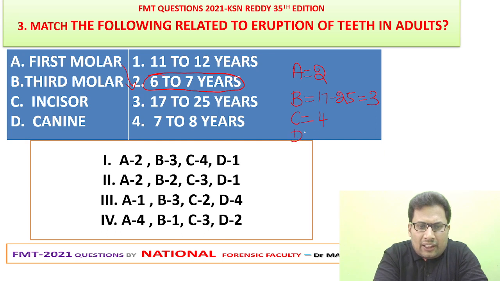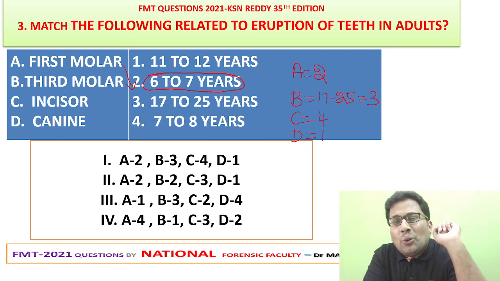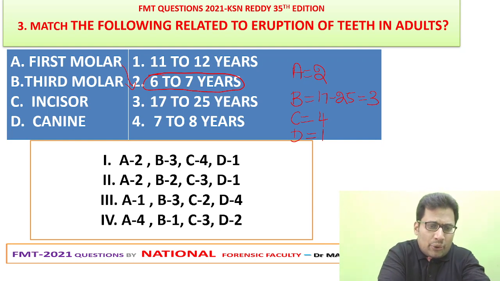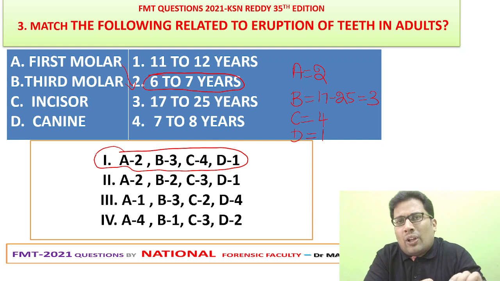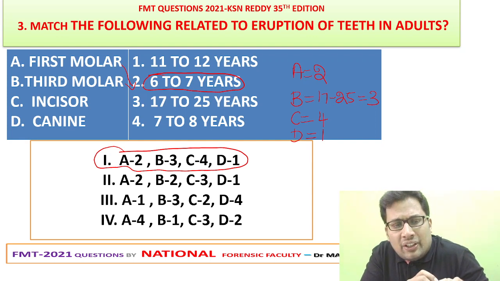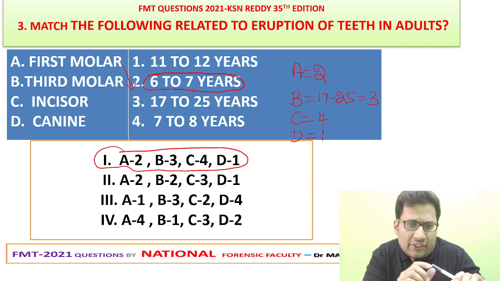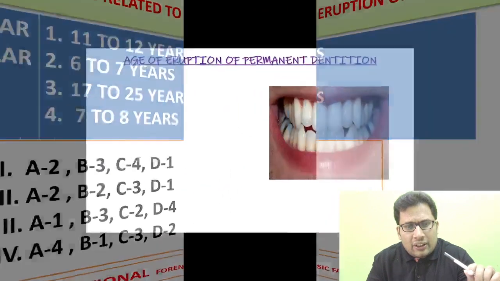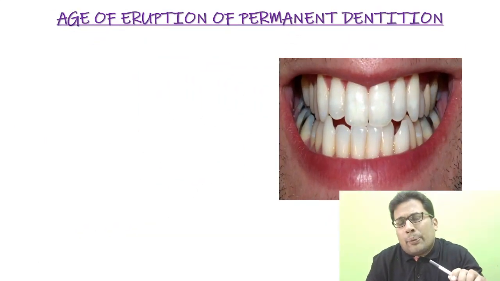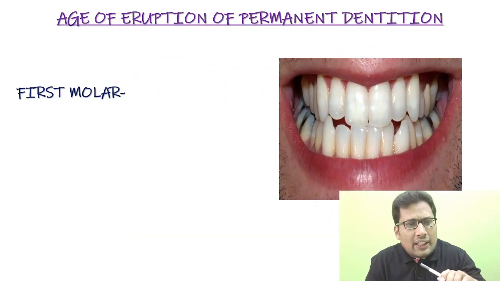And D, that is D is equal to 1, the canine, which appears at 11 to 12 years. So the answer for this question is A2, B3, C4 and D1. So 1 is the correct answer. Now, age of eruption of permanent dentition is very commonly asked in the exam.